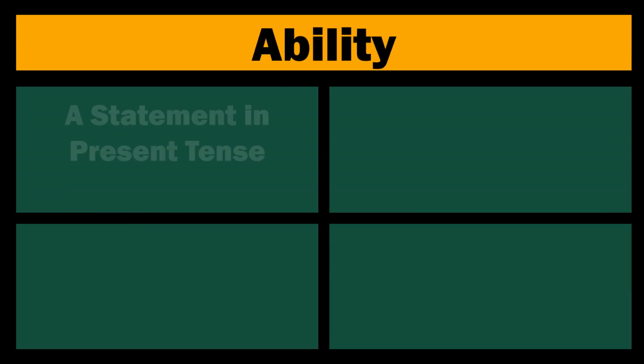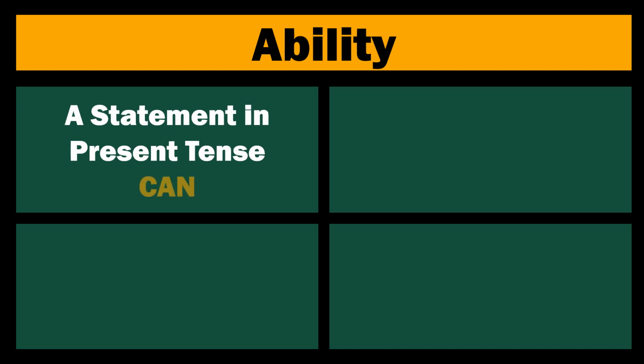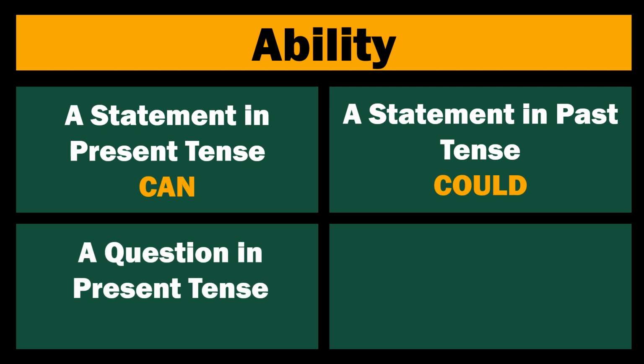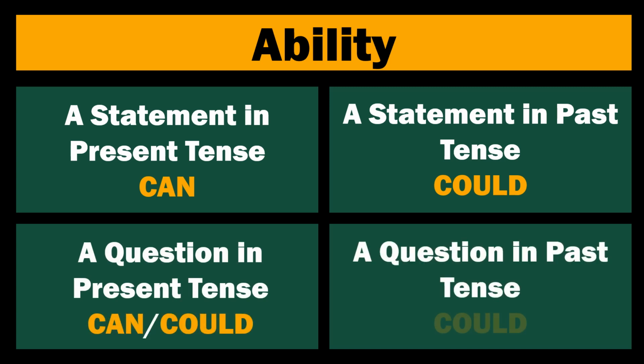Again, now ability looks at a statement in the present tense using can, a statement in the past tense using could, a question in the present tense using can or could, and a question in the past tense using could.